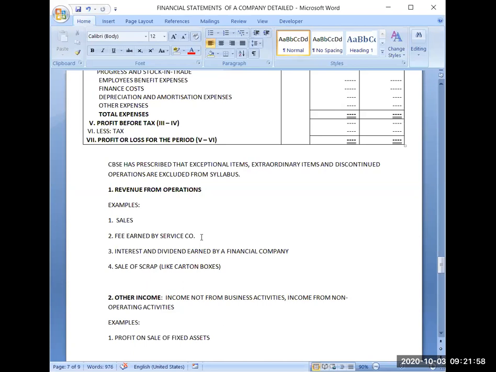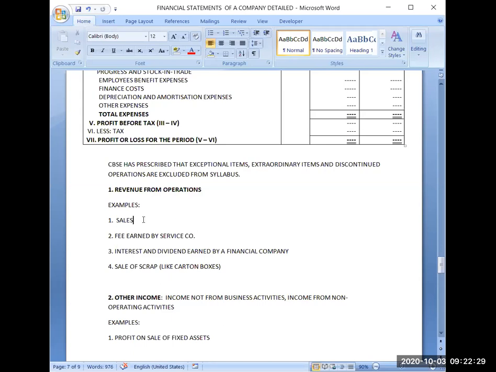Whatever transportation packaging you have done, after a point of time, it becomes a scrap for you. So that's why you can sell that part. Now, when you are paying for the goods, you are also paying that part of packaging also. So that's why whatever revenue you are getting from the sale of scrap, that will be also covered in revenue from operations.